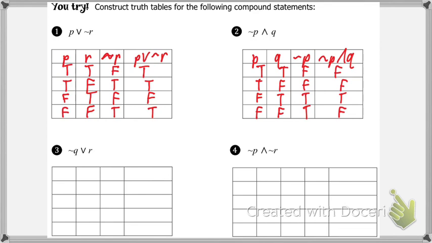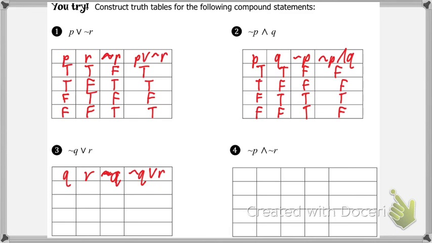Okay, continuing on. We're going to look at number 3. Do we have P anymore? No, but we still have two letters, Q and R. Not Q. Somebody help me fill this one in. Q, R, not Q. Kenny, go ahead and finish it off for me. Well, then you just write it out. You just write not Q or R. Okay?